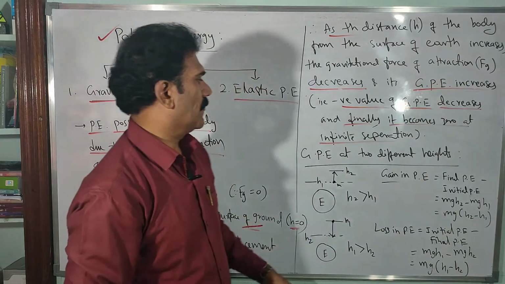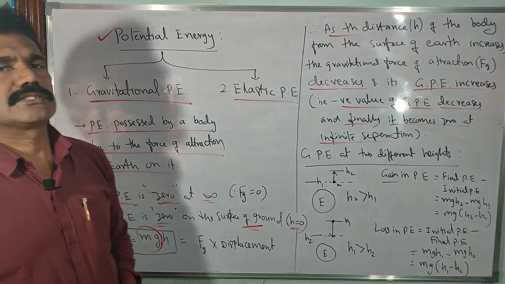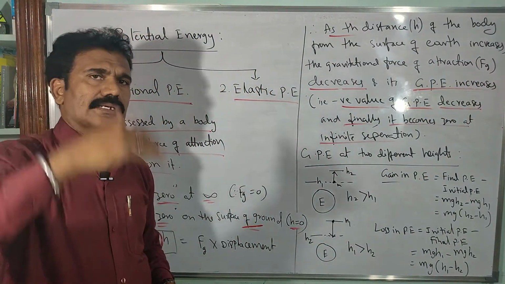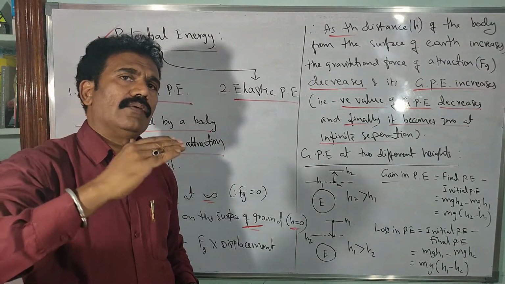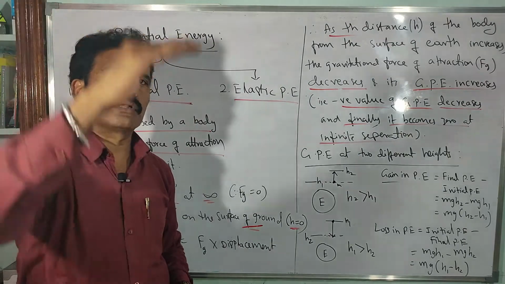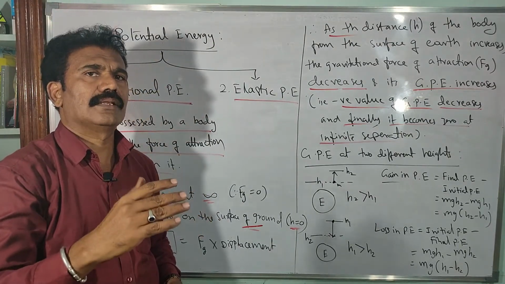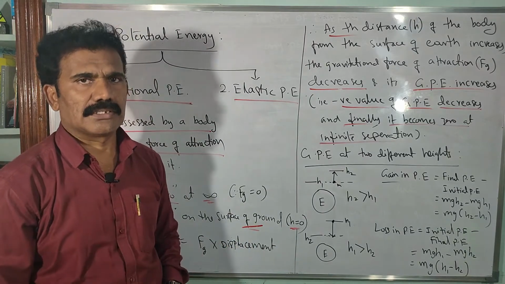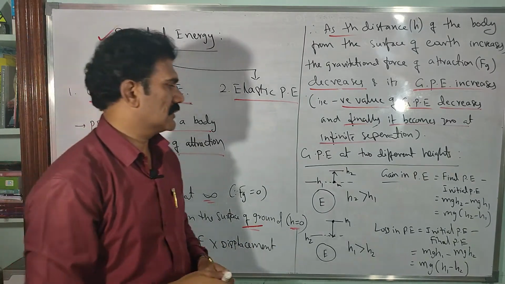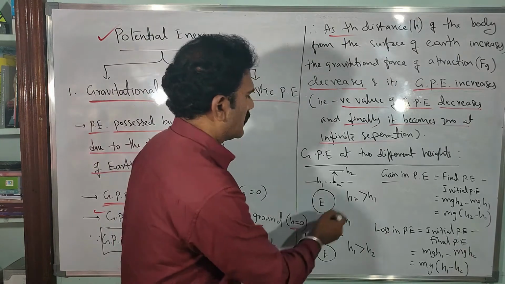Clear? Then how do we calculate gravitational potential energy at two different heights, depending upon whether the body is moving away from the surface of the earth or towards the surface of the earth? Depending upon that, there may be either a gain in potential energy or a loss in potential energy. So let us make it clear now. We'll consider an example like this.